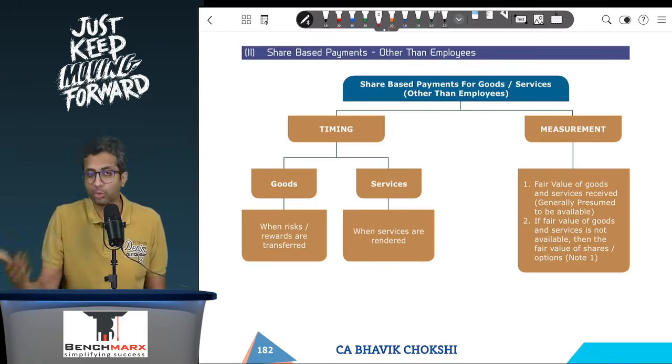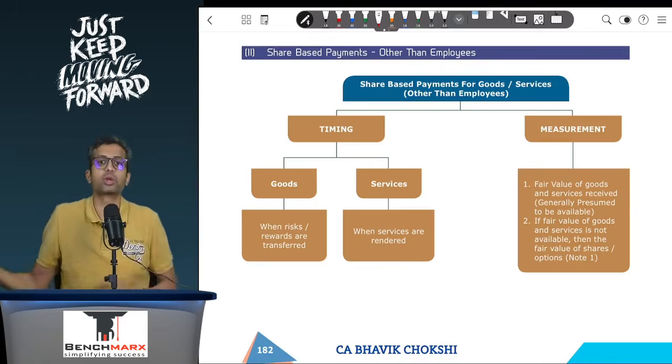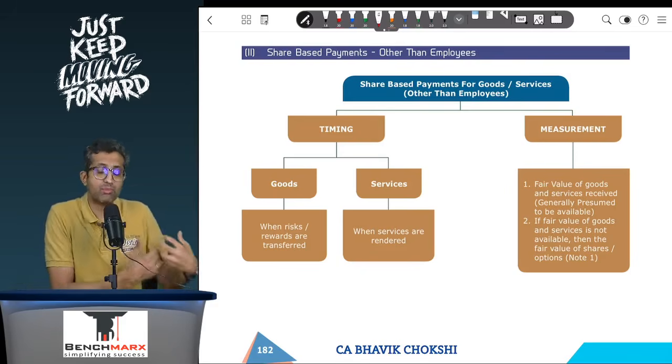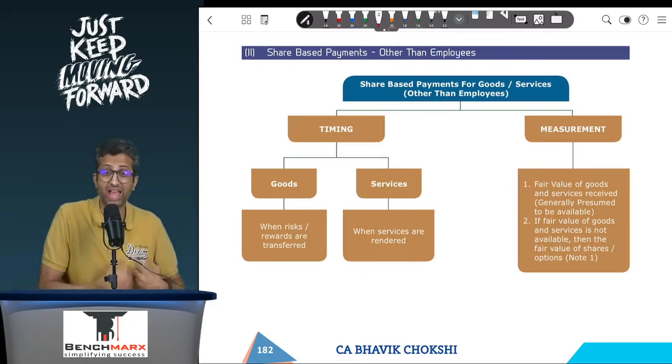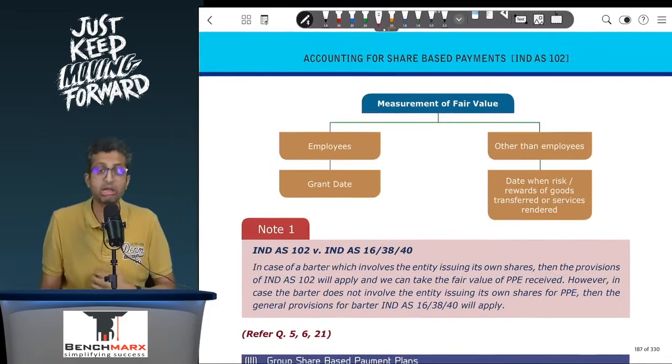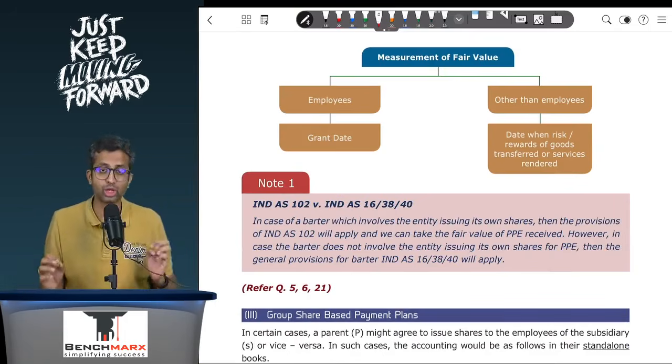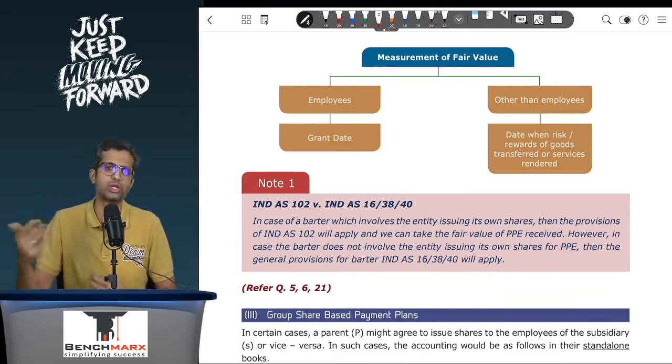But if you end up giving up own shares, then against Ind AS 16, specific overrides general, Ind AS 102 applies, and as per Ind AS 102, you will record this asset at the fair value of the building received. So we have clarified that when your barter involves own equity shares, you will measure the asset received at the fair value of the asset received as per Ind AS 102 principles, because it is a specific provision, and it overrides the general provisions. However, if the fair value of the building received is not available, not determinable, that is when you will take the fair value of shares or options issued.